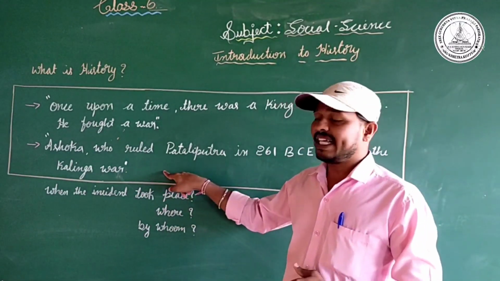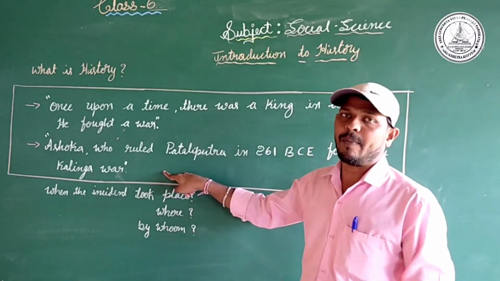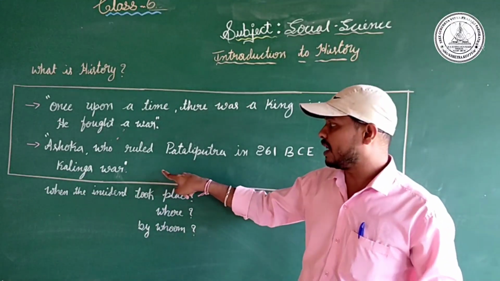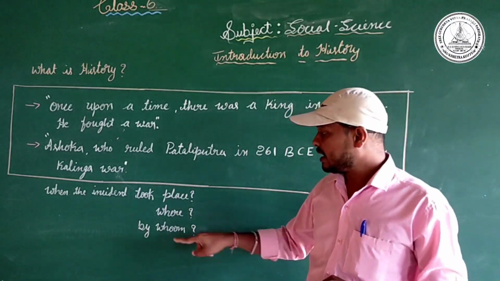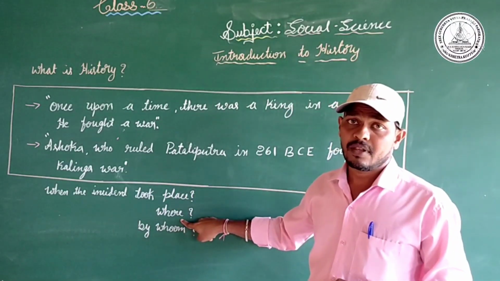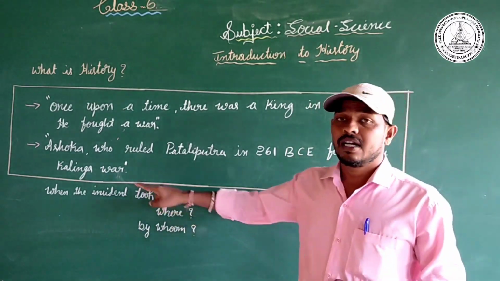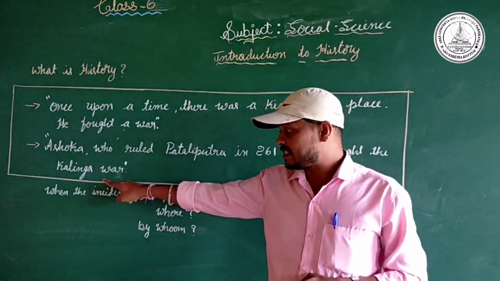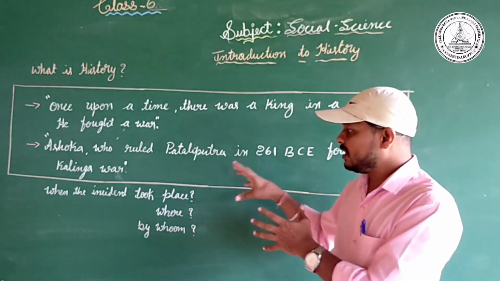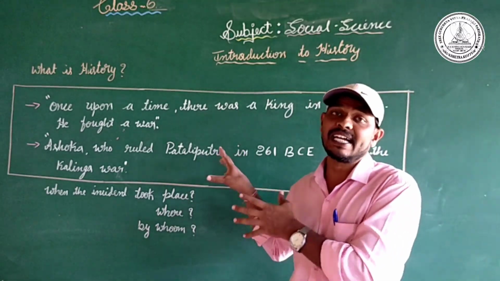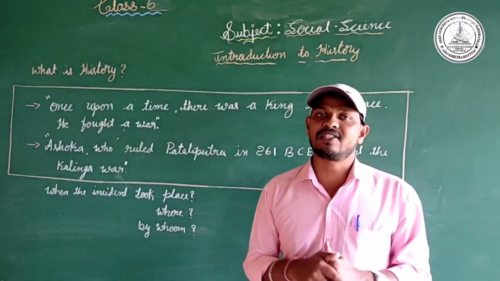In the second sentence, we found the accuracy of the points. What was covered? When the incident took place and by whom. These are all answers we get from the second statement only, not from the first statement.